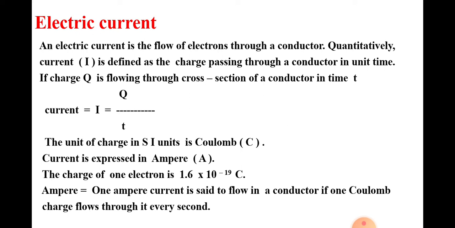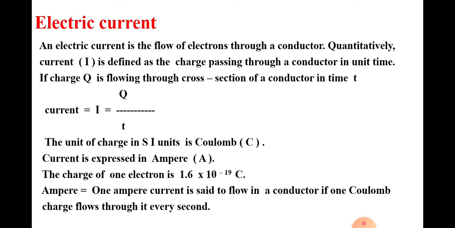Even though electrons move from the negative end to the positive end, conventionally the direction of current flow is taken to be opposite of the direction of flow of electrons, that is from the positive end to the negative end of a cell. The unit of charge in SI unit is coulomb. Current is expressed in ampere. The charge of one electron is 1.6 into 10 raised to minus 19 coulomb.